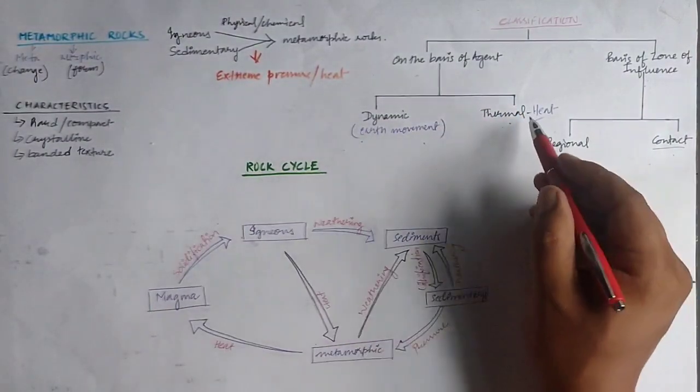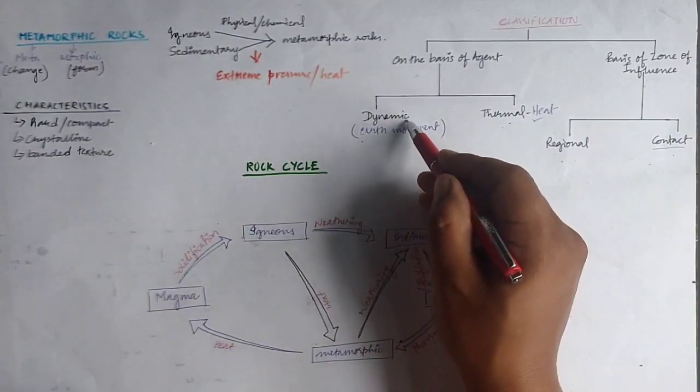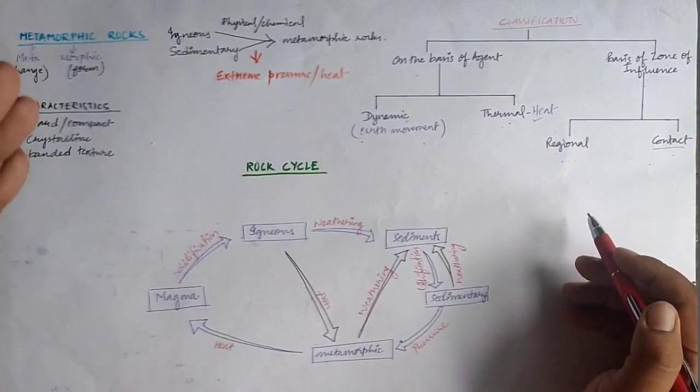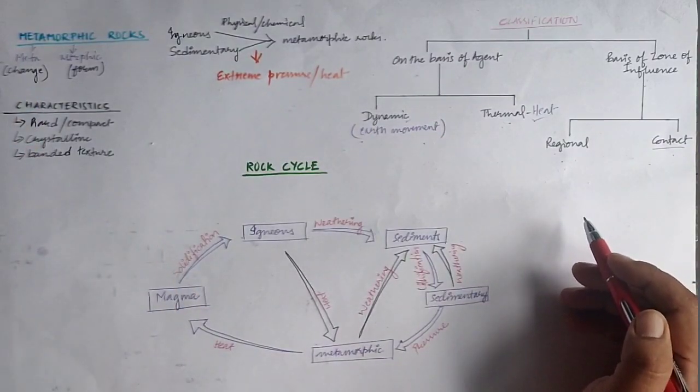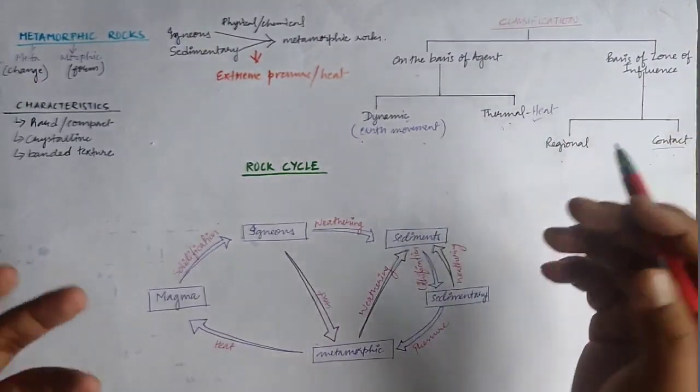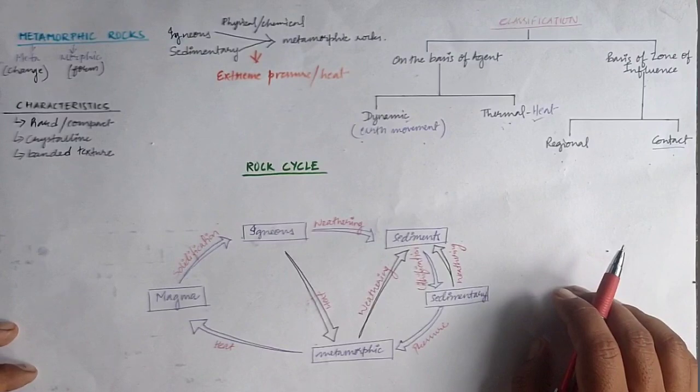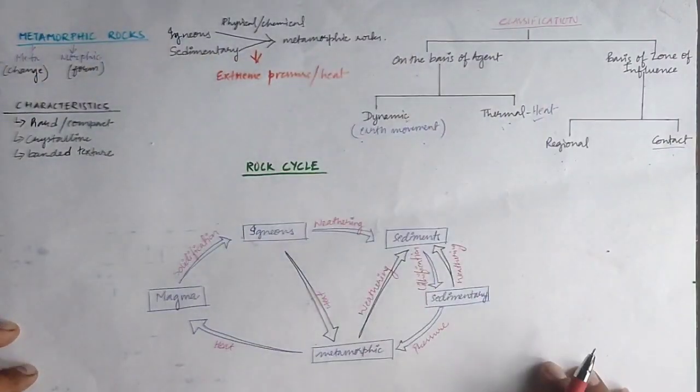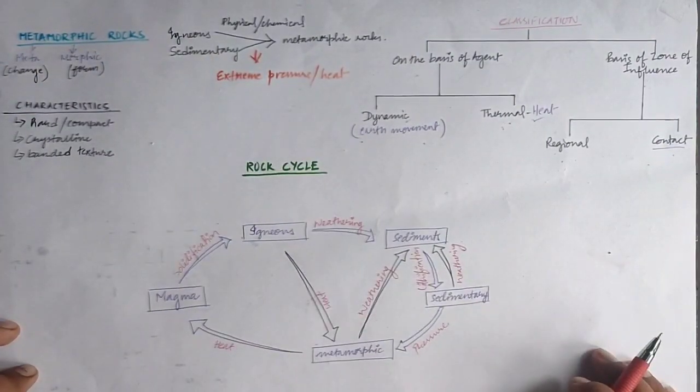Okay, so in dynamic, as you have learned, only the physical state of the rock will change, not the chemical composition. But in thermal, both chemical and physical kinds of changes in the rock can occur. Okay, so this was your metamorphic rocks. Now we have the rock cycle.